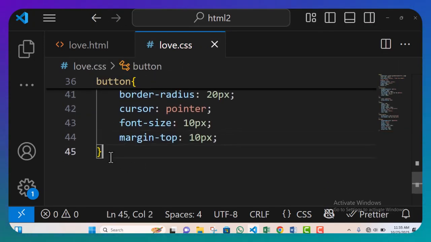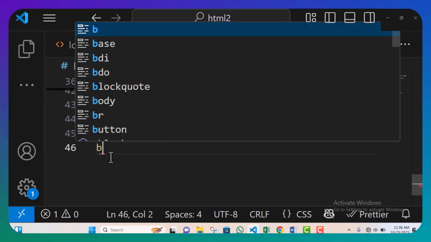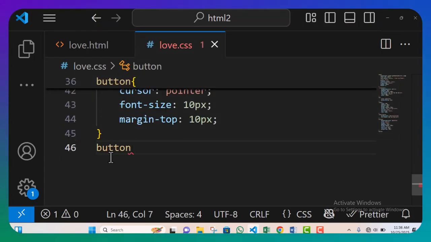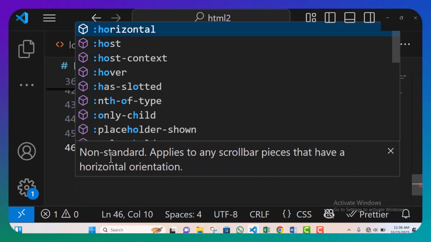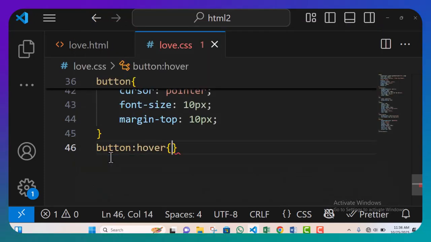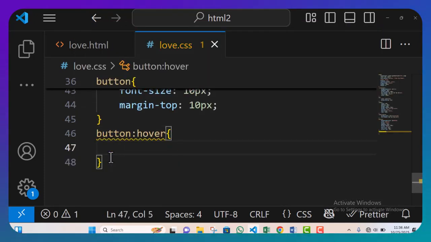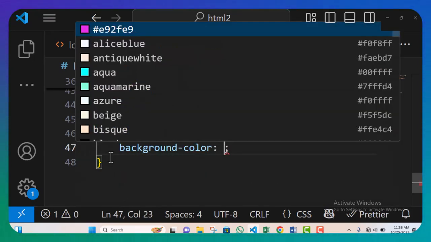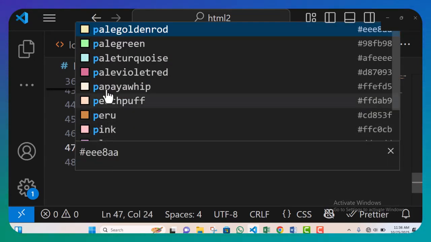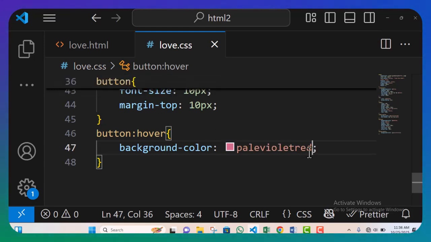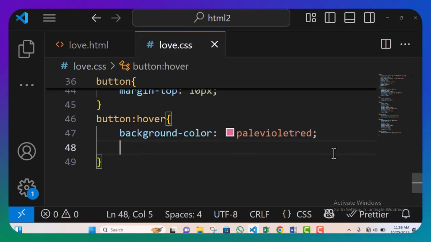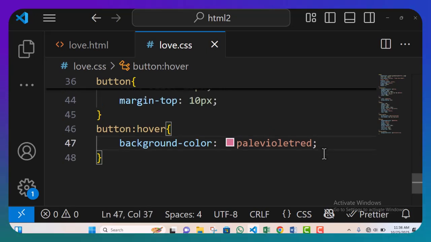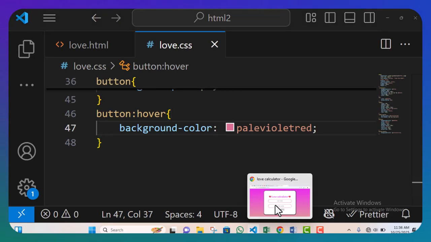Let me also make the button hover. So, button colon hover, just like we did focus, but this time when we hover around it. The background color should be, let's give it that pinky color when we hover on it. That's just it, just to hover. We don't need to do too much. So let's refresh this.